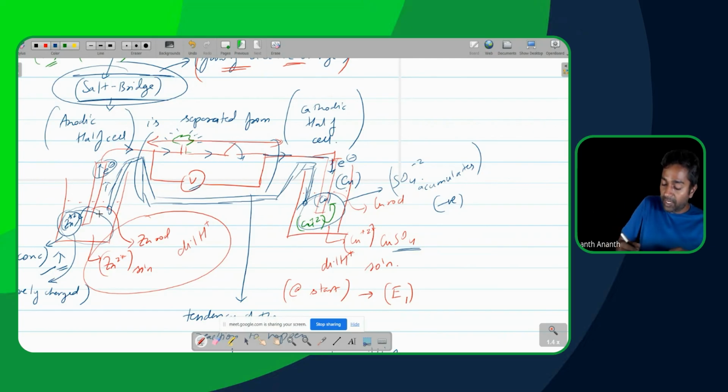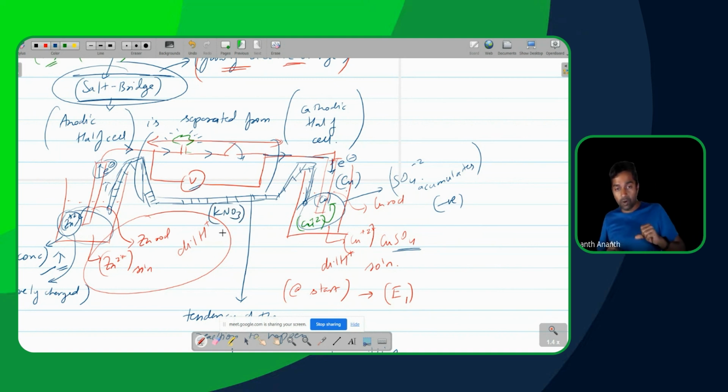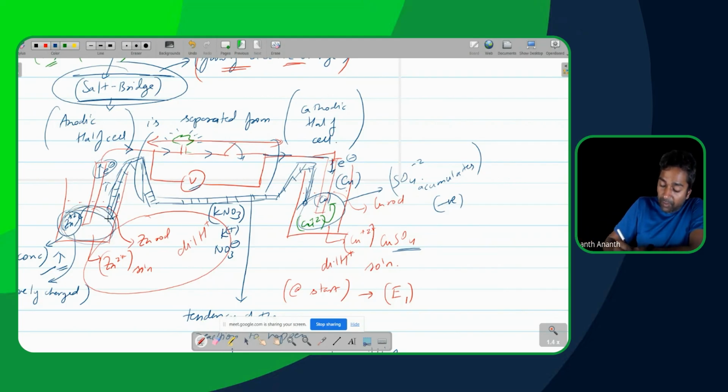So the problem here is not that zinc 2 plus is getting accumulated. Zinc 2 plus can be here, no problem. The problem is there is nothing balancing it out. So as and when zinc 2 plus gets accumulated here, in that salt bridge, we will usually have a substance like potassium nitrate, KNO3. So if I have KNO3 as my substance in the salt bridge, what is KNO3 containing? It contains K plus ions and NO3 minus ions. Correct? Yes. So when this side is getting extra zinc 2 plus, I will have NO3 minus ions going in.